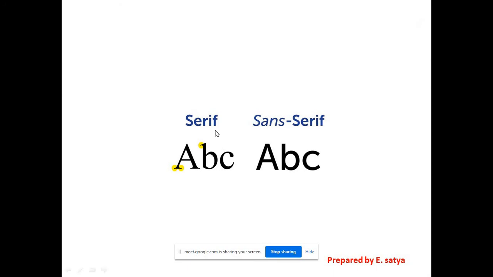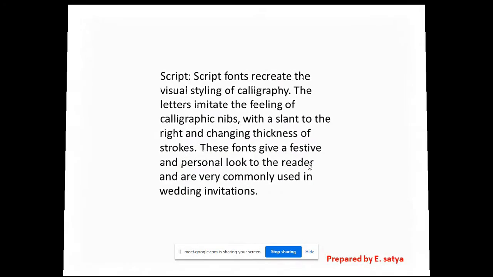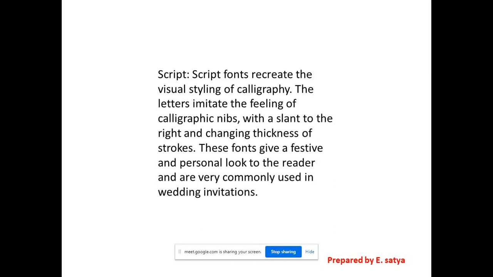Yes, it is serif and sans. So example here, the serif fonts have this curviness and these blunt endings, right? Sans serifs. The third one is script serifs.